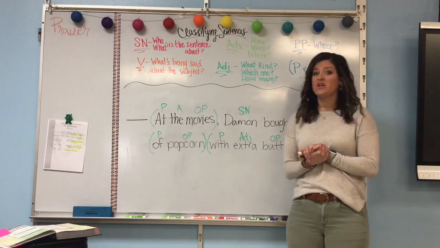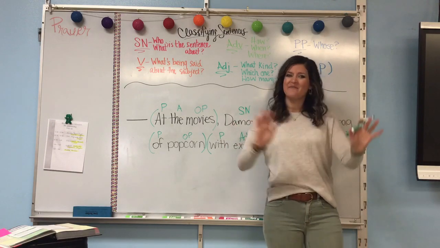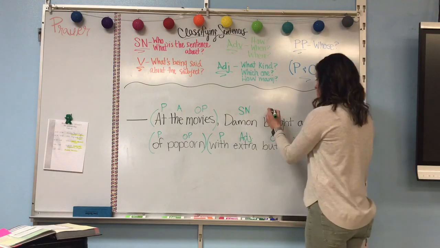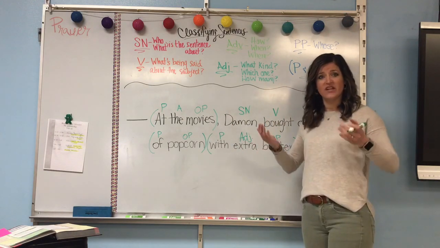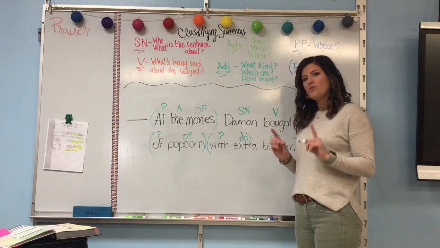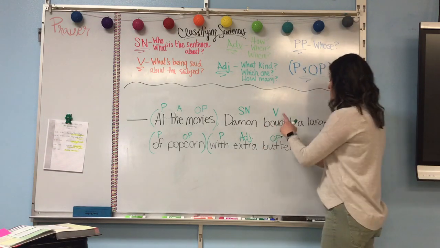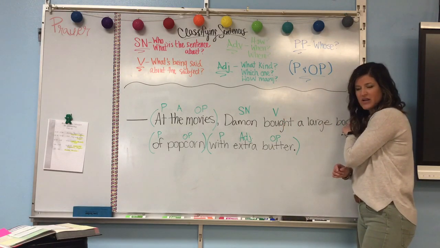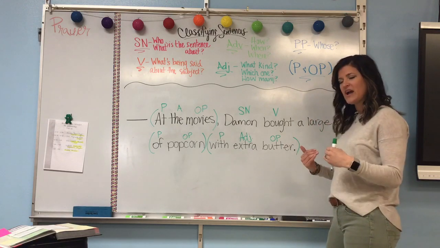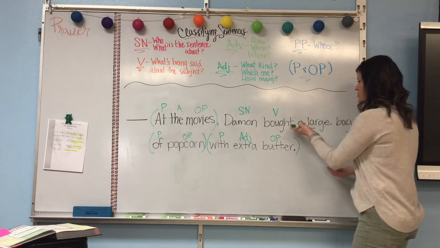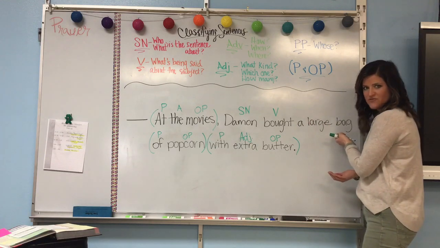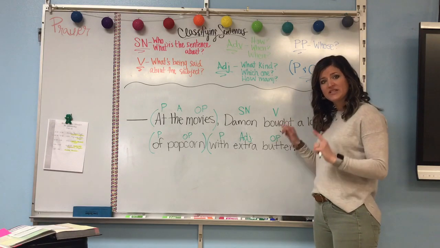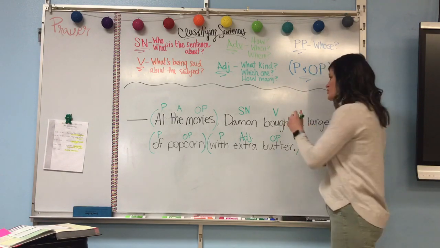Okay, now we need to find our verb. So what's being said about the subject? Damon bought. Bought is our verb. Okay, just like normal, it's an action verb. Now, the way we know it's pattern 2 is you are going to see there is going to be a noun after the verb. Usually when we see nouns up to this point after the verb, it's going to be in a prepositional phrase. But this, "a large bag," is not a prepositional phrase. There are no prepositions. So this is going to be a transitive verb, a verb that is transitive.